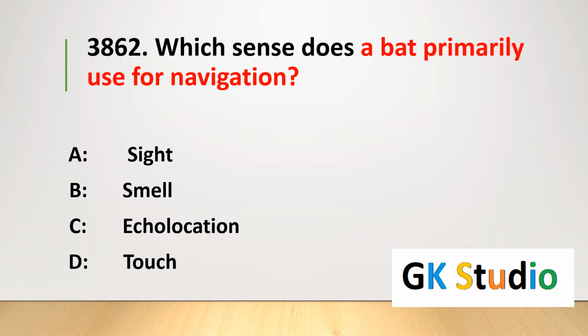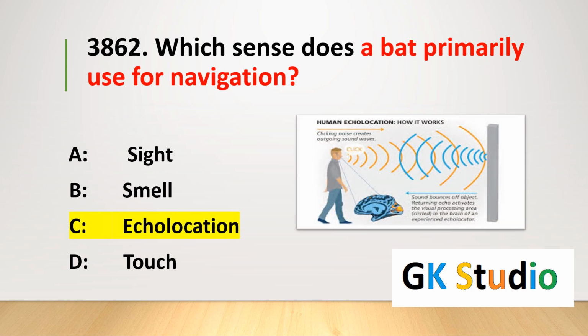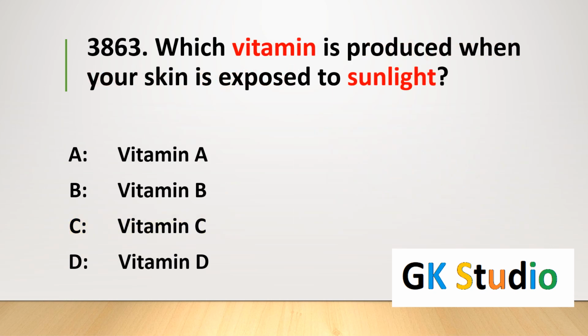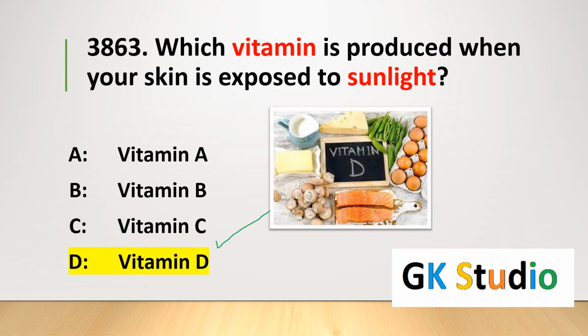Which sense does a bat primarily use for navigation? The correct answer, echolocation is used by bats for navigation. Which vitamin is produced when your skin is exposed to sunlight? The correct answer, vitamin D. Vitamin D is produced when your skin is exposed to sunlight.